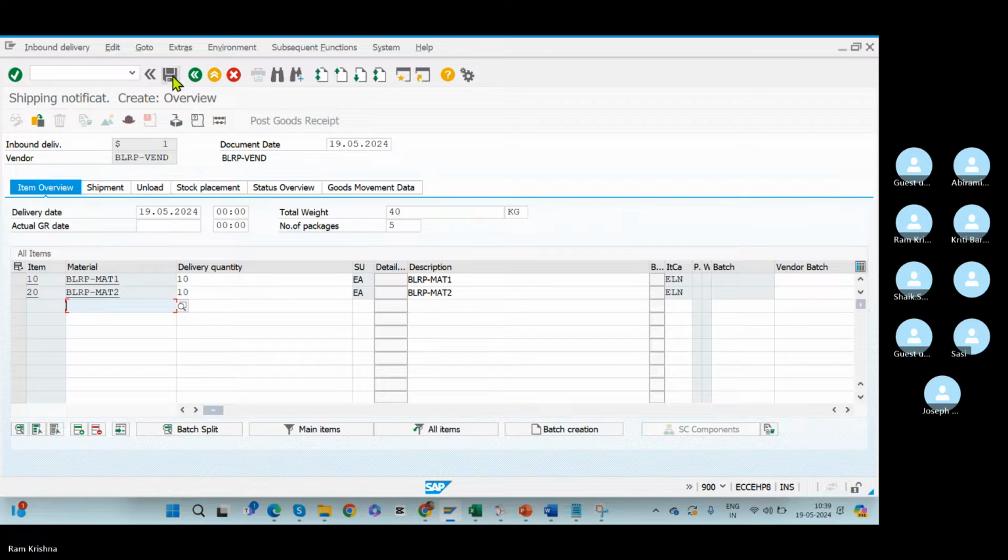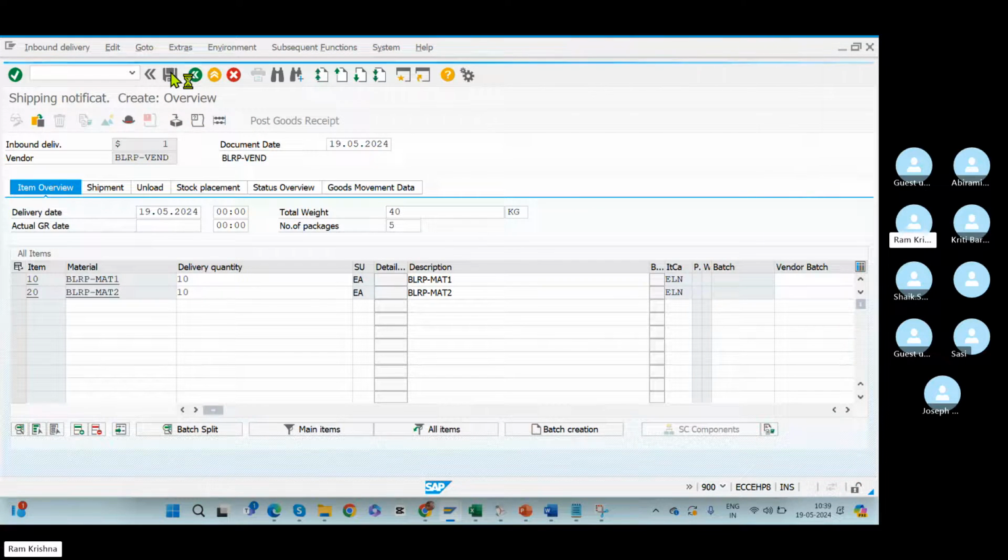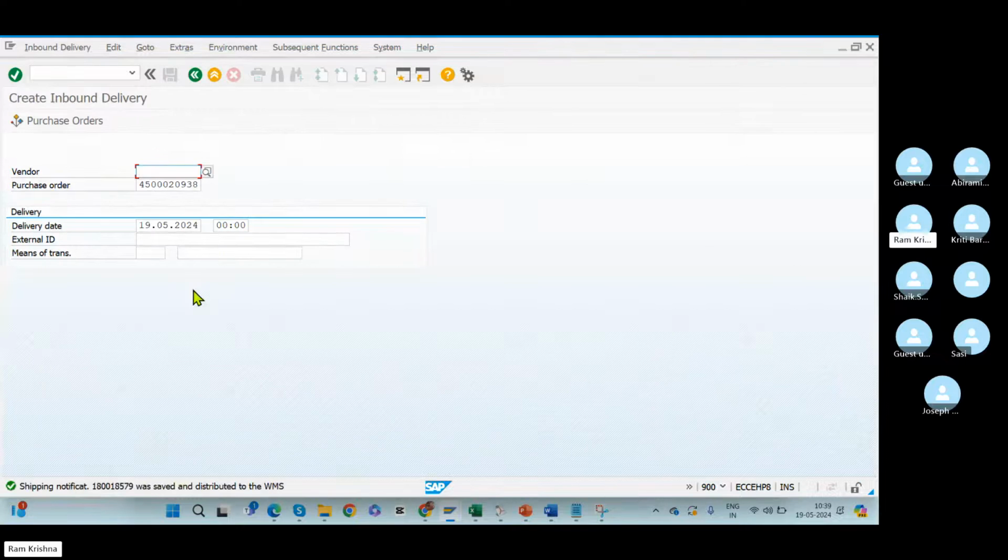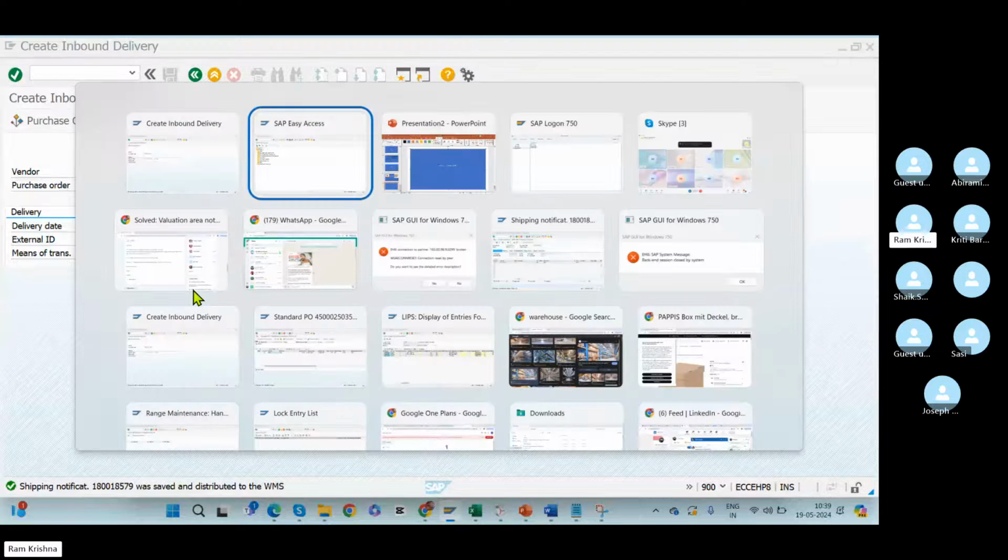Now save it. It will distribute the delivery to the EWM system.